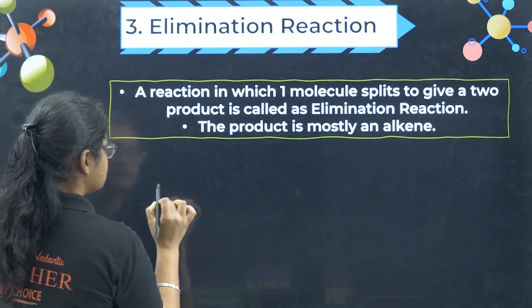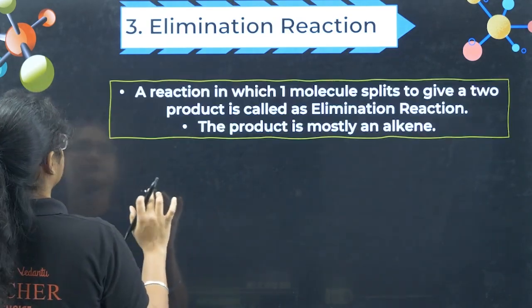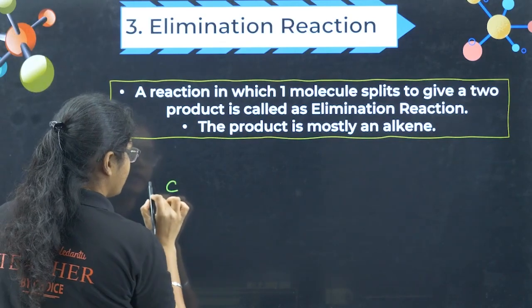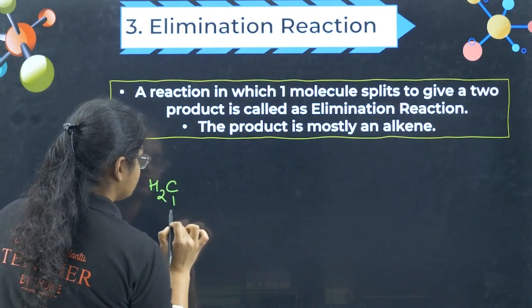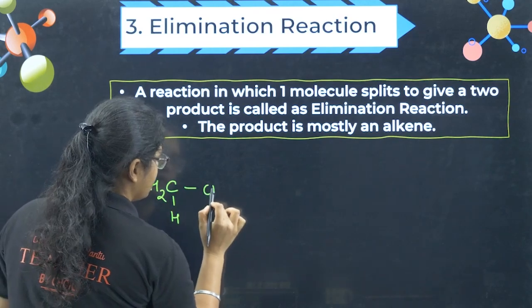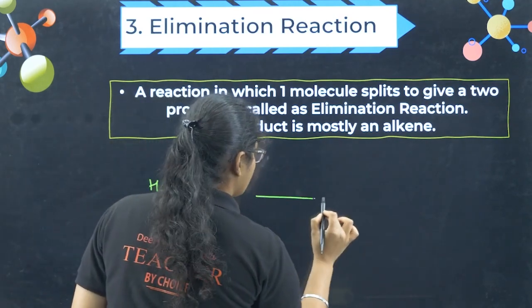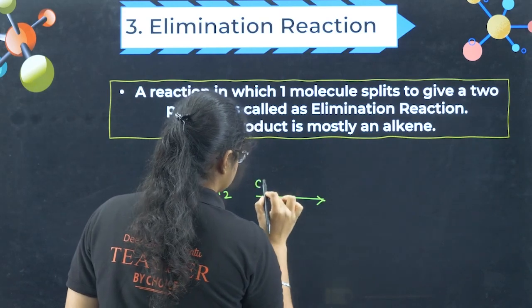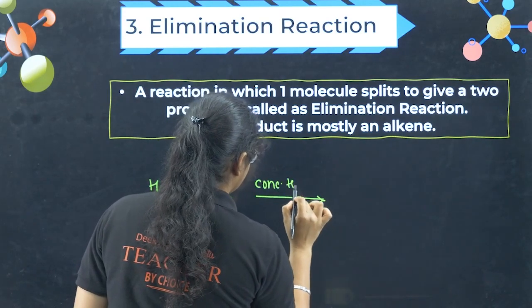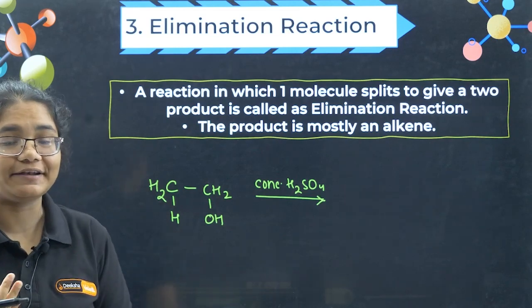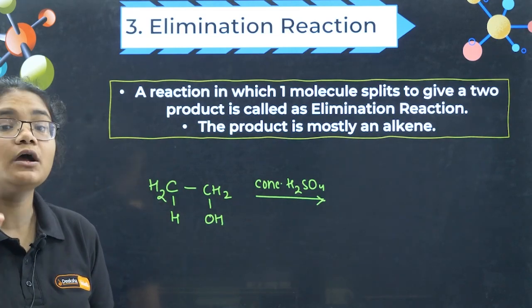For example, if I have CH3 CH2OH, and here you take concentrated H2SO4. Now concentrated H2SO4 is a dehydrating agent. It will always remove water.